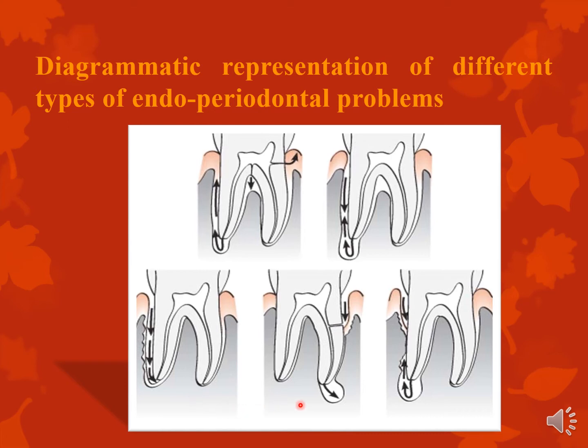The fourth example that you see is of a primary perio and a secondary endo lesion. Now, I have included this picture just for lack of finding a better picture. I would have liked this pocket to be in the apical third. So here again, you clearly see that a pocket is present, and they have drawn an accessory canal here to show you that the pocket has involved the accessory canal, and this has involved the pulp, and thus it has also caused a periapical lesion.